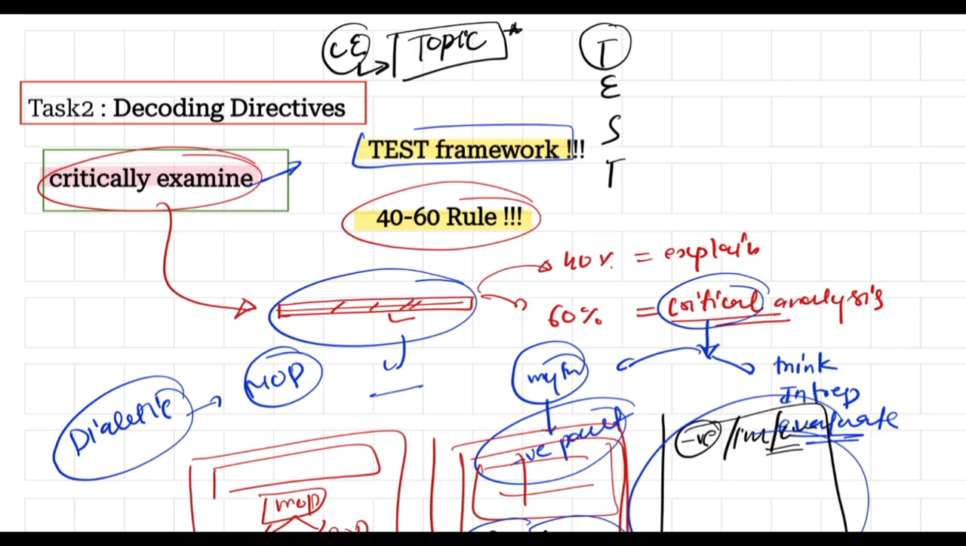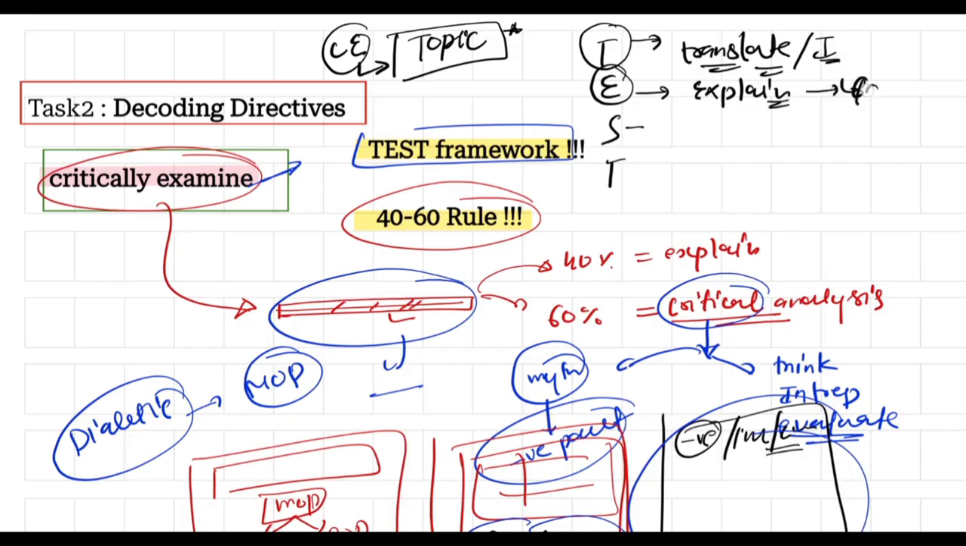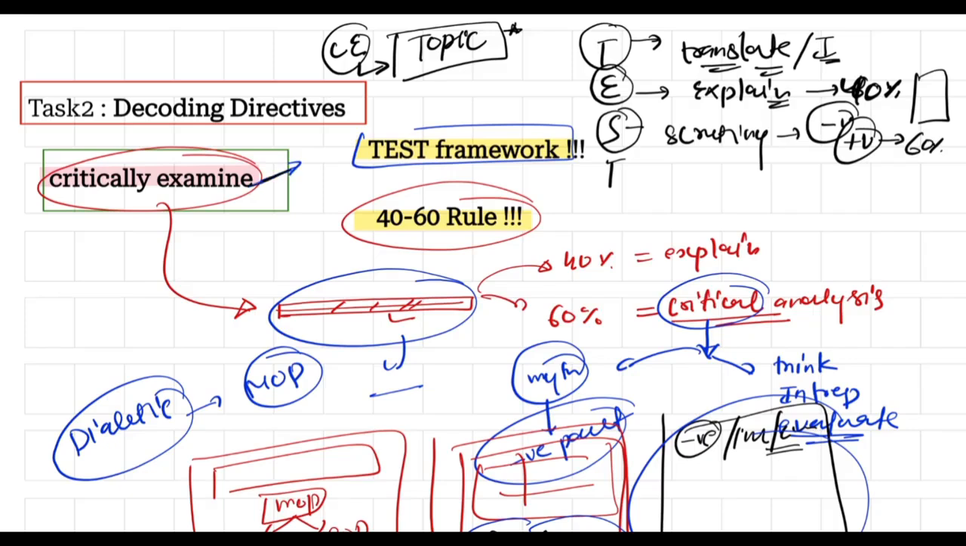What is the TEST framework here? T means first you have to translate the statement, like what it is saying, what it wants to tell you, okay. You have to interpret it, translate it in your own wording. After that comes E, which is explain. After understanding the concept and interpretation, you have to explain, that is your 40% part here, okay. And then comes S, that is scrutiny. In the scrutiny part you have to do the assessment, like what is the negative or limitation, what is the positive part, and this scrutiny part is your 60% in critical examination kind of questions.